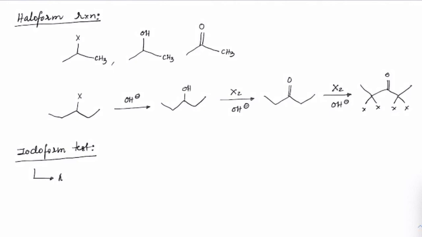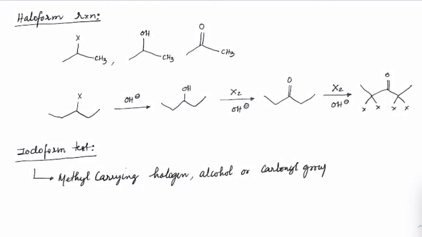Write that down: methyl carrying halogen, alcohol or carbonyl groups. So it will identify that. As long as methyl is present, it will give a positive test.